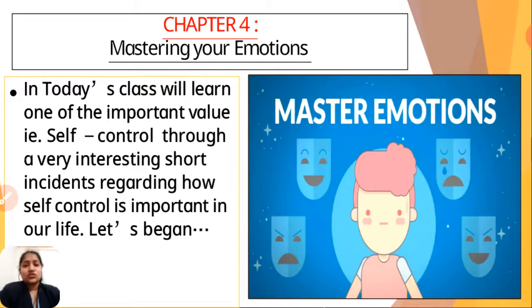We need to have self-control in ourselves because it is one of the important values. From the 3 lessons we have studied, we have learned some important values. In the same way, through chapter number 4, by looking at different incidents, we are going to learn the most important value, self-control.